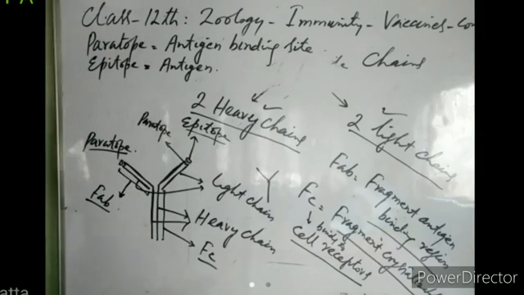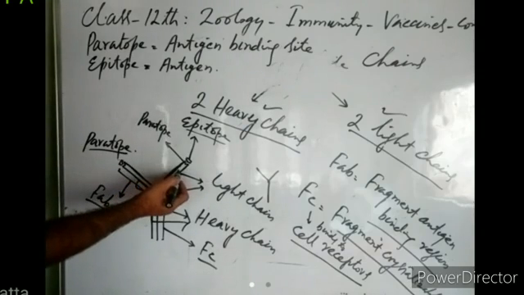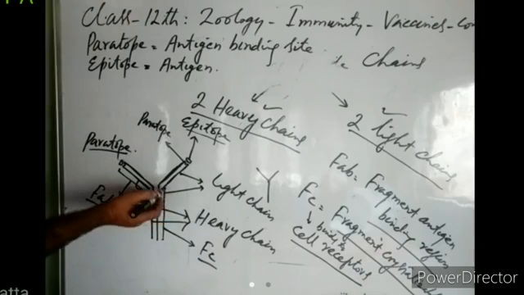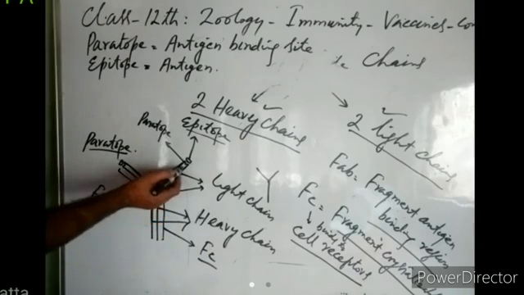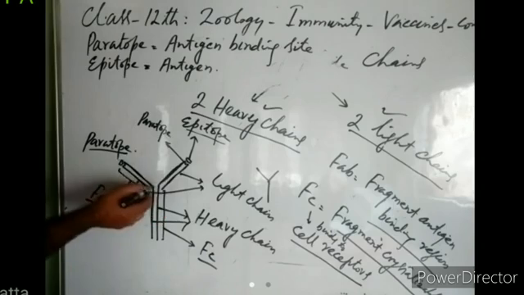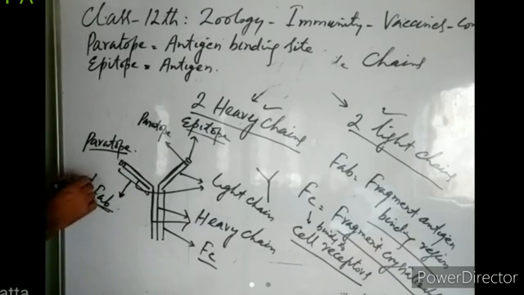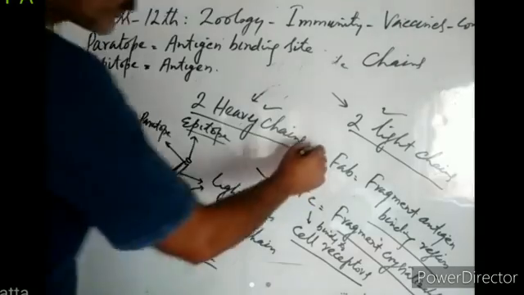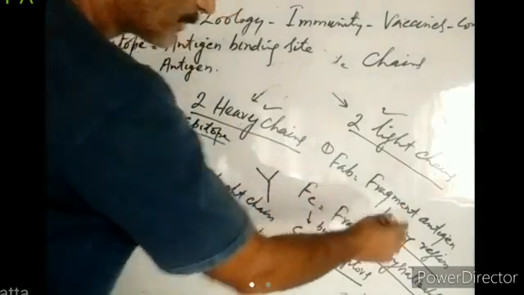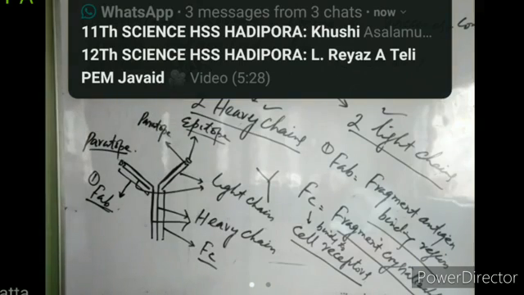So in this way, they together form a Y-shaped structure. This region of antibody, where light chain and heavy chain are joined together. This is the light chain. This is the heavy chain. This region of antibody, where light chains and heavy chains are together present, is known as Fab. Fab stands for fragment antigen binding site or antigen binding region.